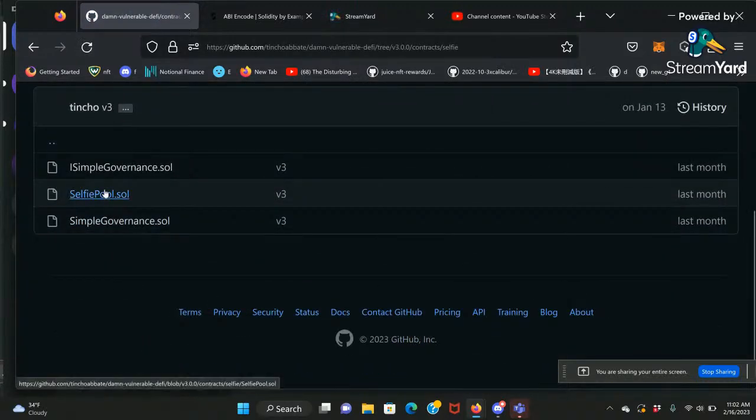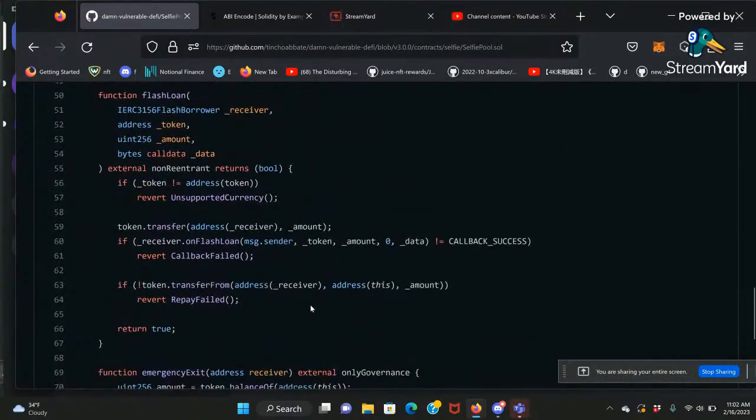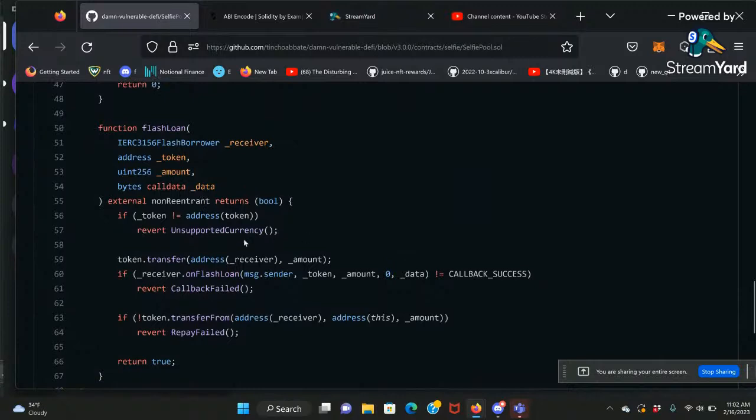The flash loan itself is actually pretty simple. First, we check the token we specify is the right token, so you cannot borrow the wrong token. Then we transfer the token to the receiver, which is a contract.